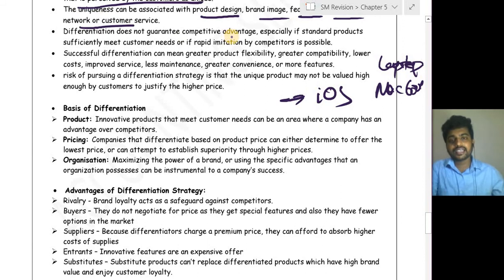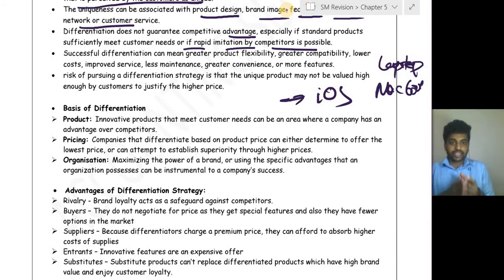Differentiation does not guarantee competitive advantage, especially if the standard product sufficiently meets customer needs, or if a rapid imitation by the competitors is possible. So differentiation will not guarantee you a competitive advantage. It does not guarantee you success compared to your competitors, because if the customers are okay with the particular product which now exists in the market, the standard product, then they will not go for the differentiated product because they have to pay more.